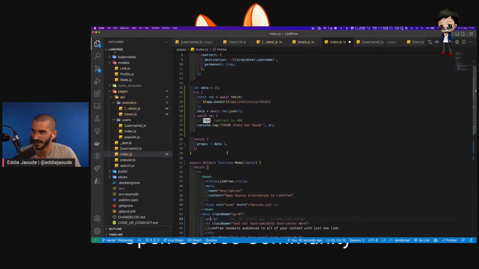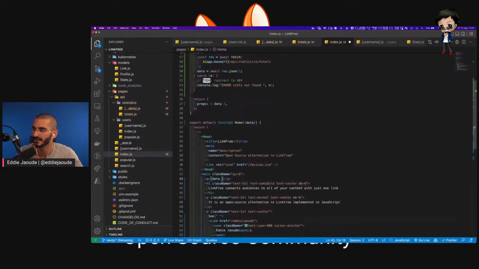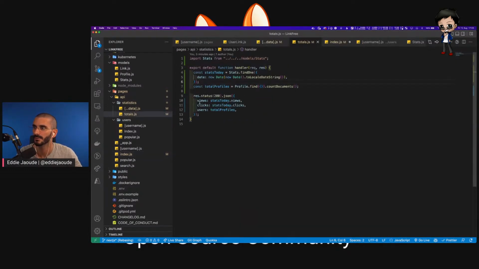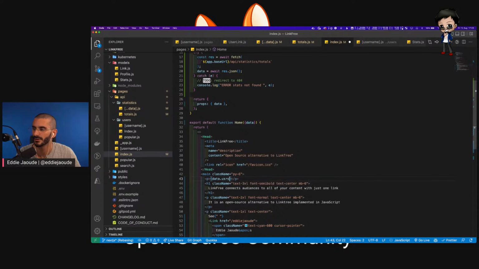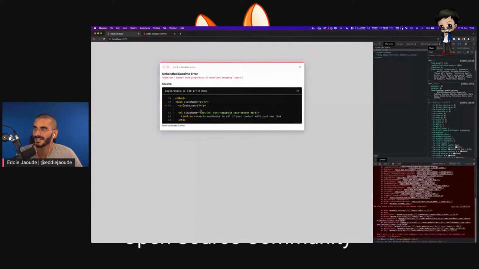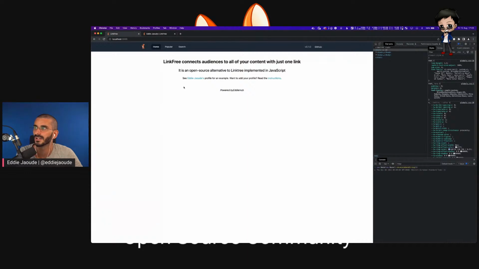Yes, so let's come here and go data. And what we're going to say, let's just pick one, for example. One could be users. So dot users, and let's just see how that works. Do we get to see a number on the page? Did that work? Do we get an error? Let me just clear that and start again.